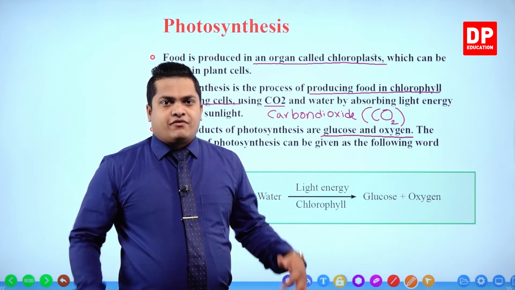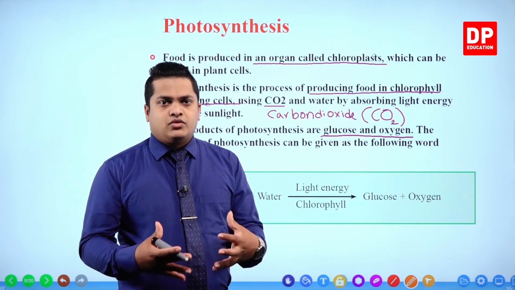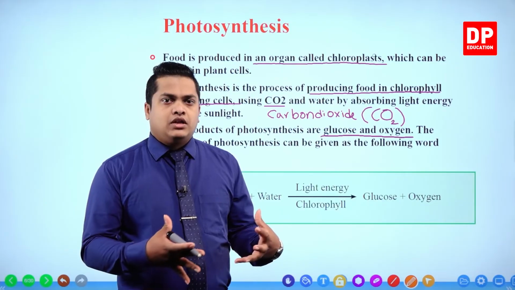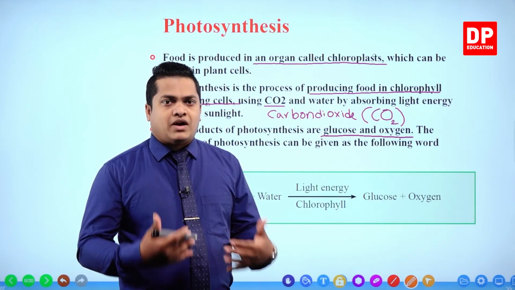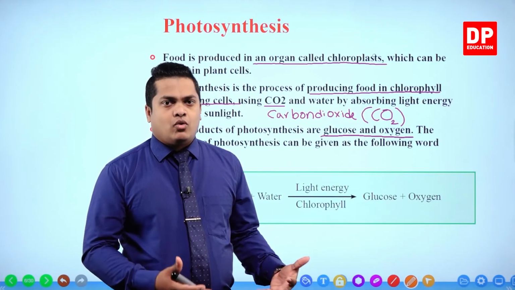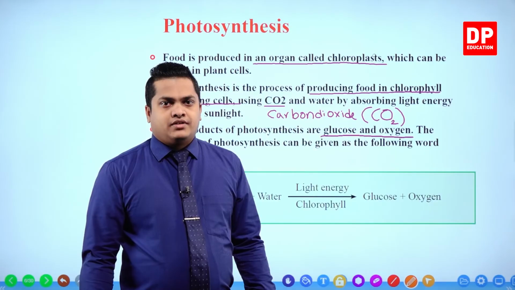In fruits, there is also carbohydrate. There is glucose, but the number of glucose particles, that particle count, is different. That's why different tastes are given.